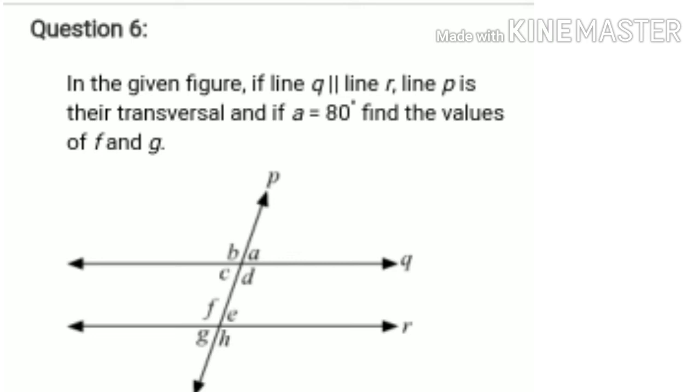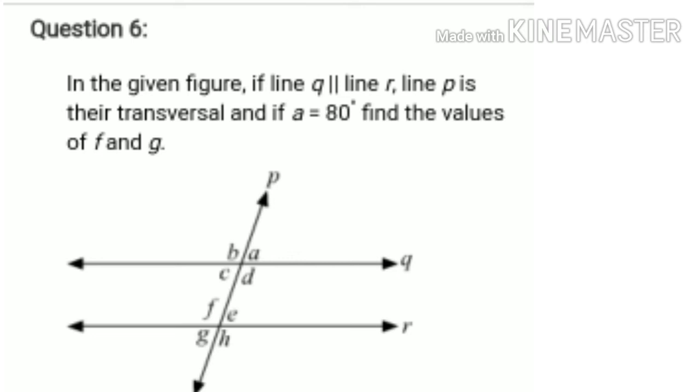Okay. So here line Q and line R are parallel to each other and line P is the transversal. Angle A is 80 degree, then we have to find here the value of angle F and angle G. See in the figure, angle A and angle B are the linear pair of angles as they lie in one line. And you know that linear pair of angles are supplementary. That means their sum is 180. So therefore angle A plus angle B is equal to 180. 180 minus 80 means 100. So you get the value of angle B is 100 degree.